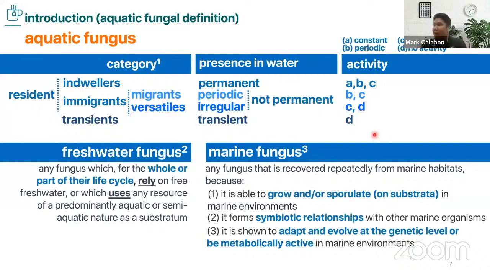traditionally, they are classified into obligate or facultative marine fungi. When we say obligate, they can live only in marine environments and they cannot function outside that. The facultative ones are like immigrant fungi. They can live in freshwater, marine, or terrestrial environments. So in